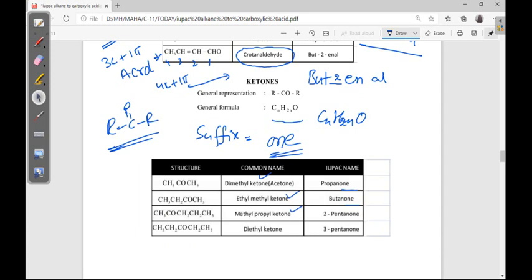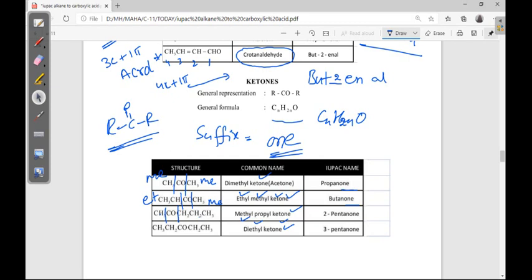Okay. Now ketone means this much it is covered. The CO is covering. So here methyl is there, here also methyl is there. So dimethyl ketone, common name. Common name is very easy. See second one side methyl, other side ethyl is there. So alphabetical order you have to arrange. Ethyl, methyl, ketone. Okay. Next methyl and propyl is there. So methyl, propyl, ketone. So like the diethyl ketone.